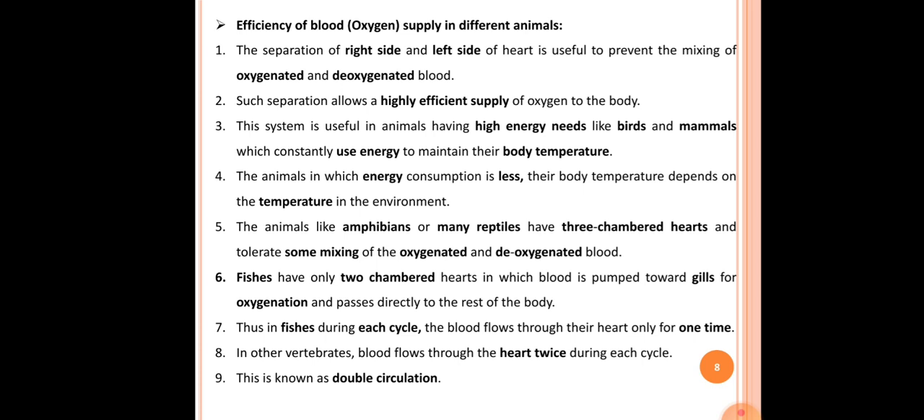So that's why the ninth point here is this is known as double circulation. Actually, double circulation means the flow of blood occurs through the heart two times during each cycle. So this flow of blood through the heart is called double circulation of blood.